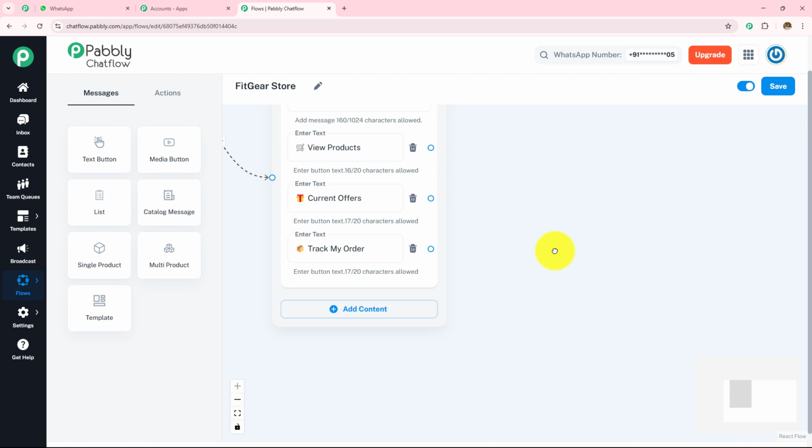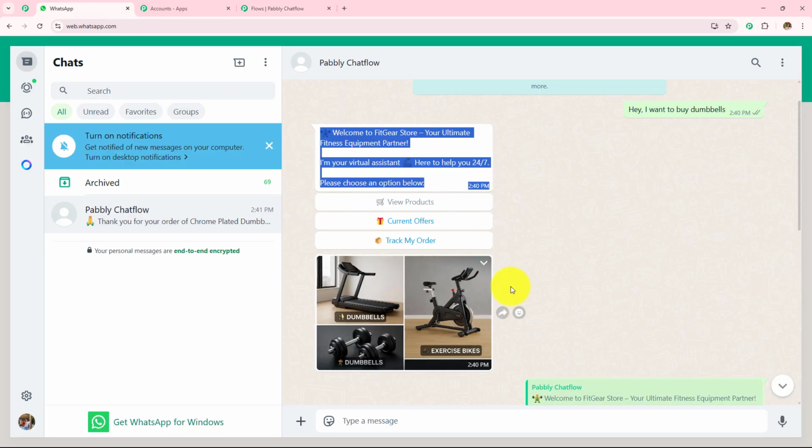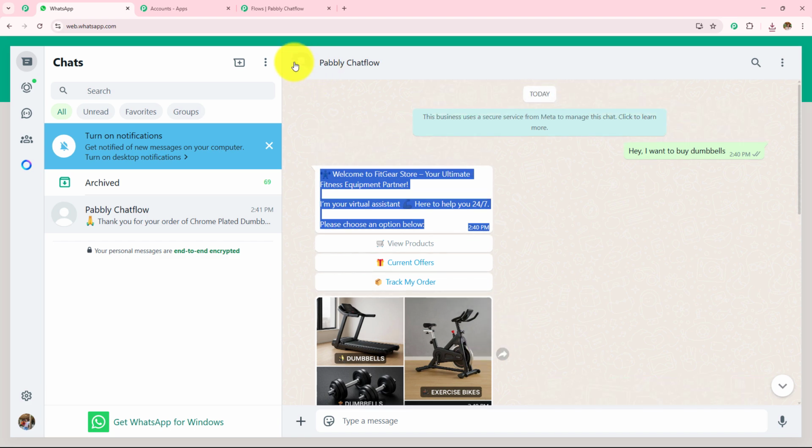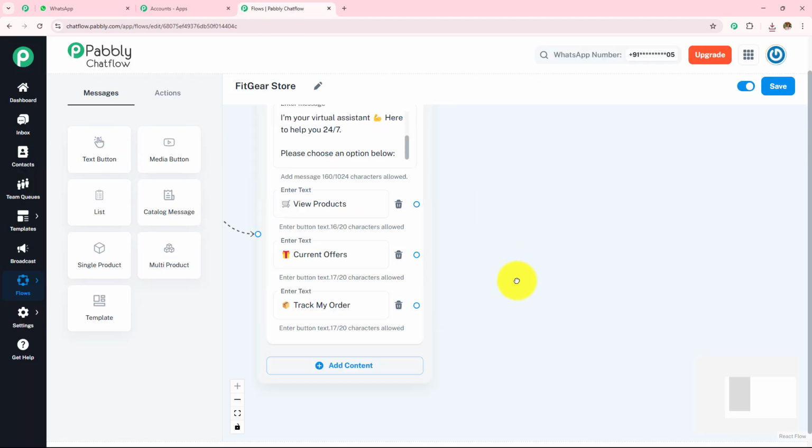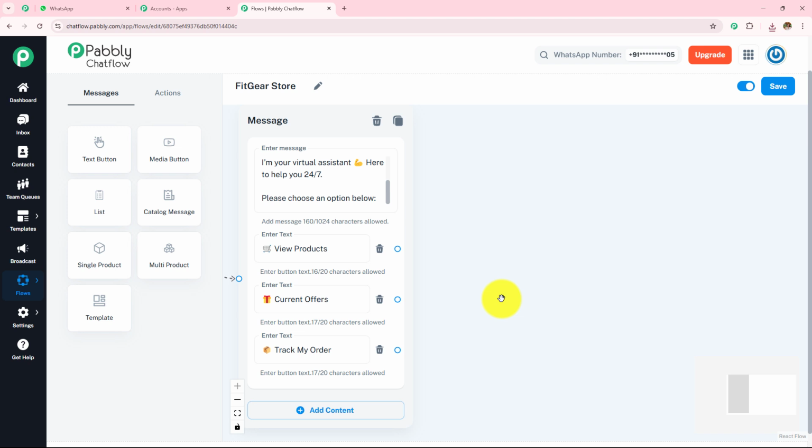Now here we have seen that I have also sent an image. Now how have I sent this image? So let's open my Pabbly Chat Flow, and here we are going to upload the image. I'm going to tell you how I have uploaded this media, so for now I'm going to take an example.